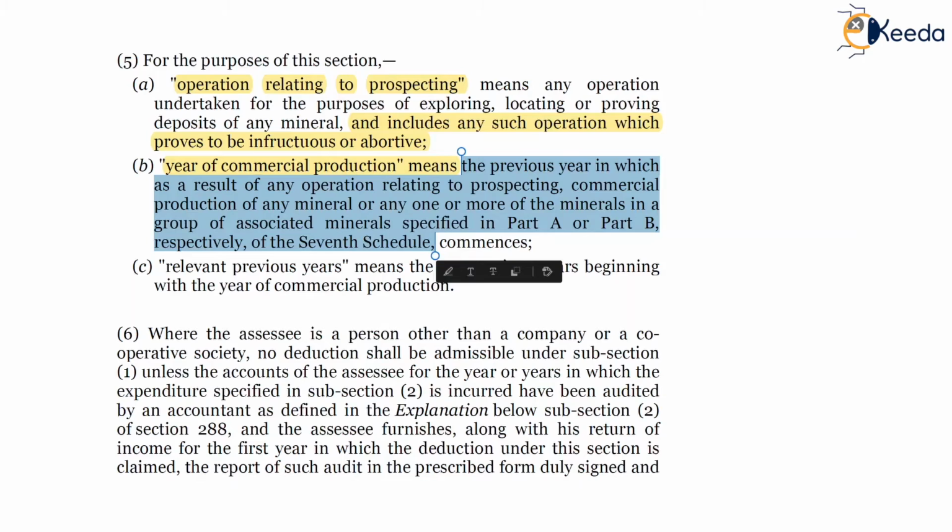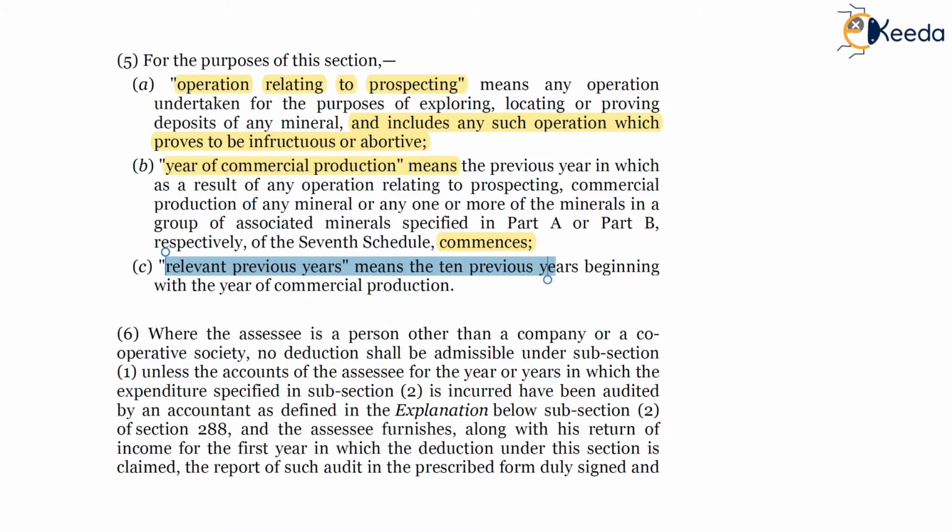So basically, the year in which the activity of commercial production, extraction commences is the year of commercial production. Relevant previous year means the 10 previous years beginning with the year of commercial production.